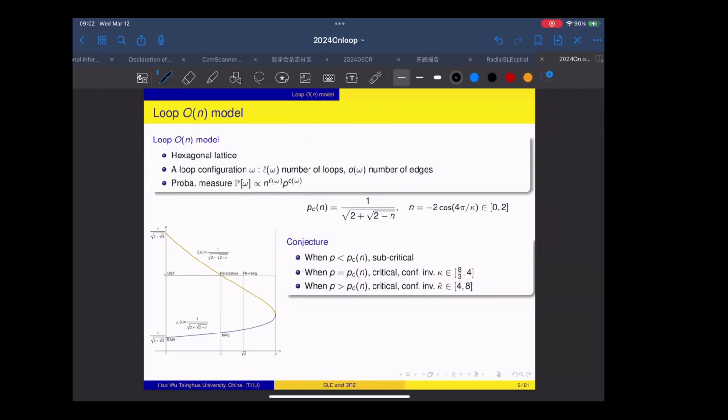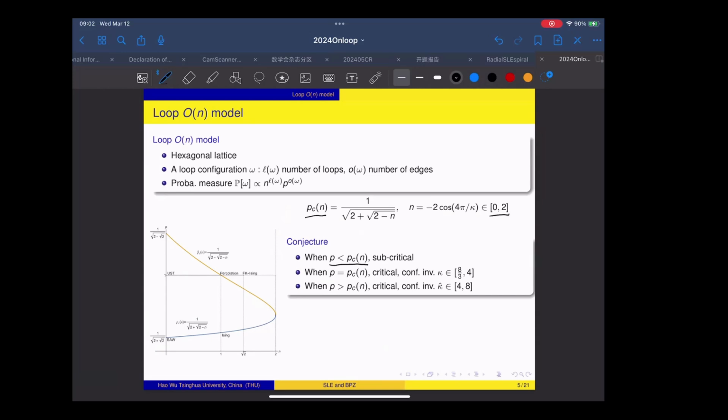Suppose we fix n in the interval between 0 and 2. Then there exists a critical value Pc such that when p is less than Pc, the model is subcritical. By subcritical, we mean that the point-point correlation function decays exponentially fast. The interesting part is that there are two critical phases.